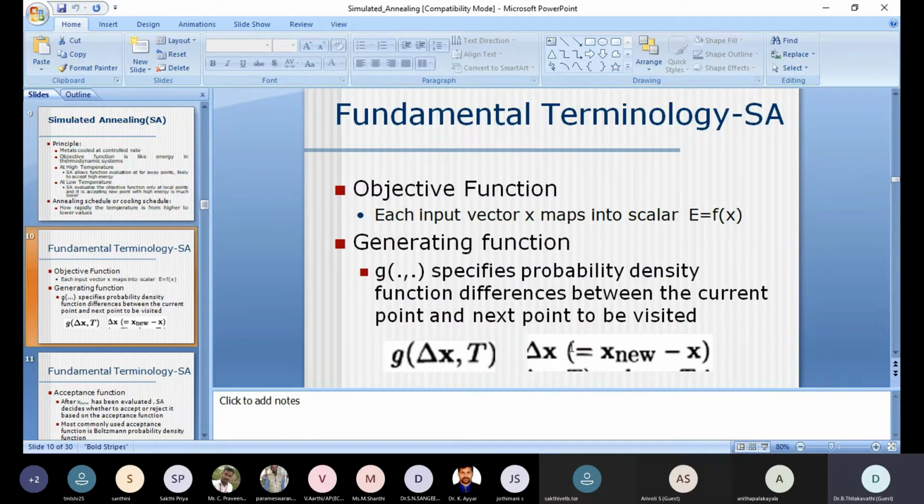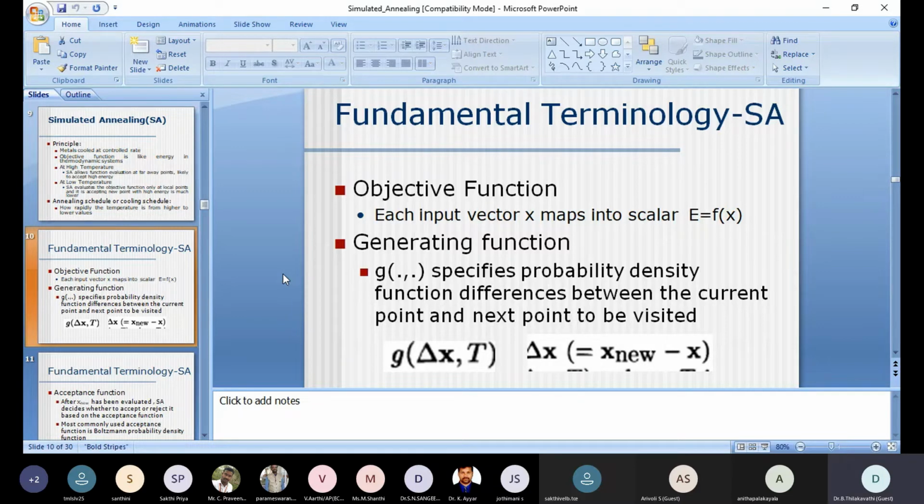So in order to implement simulated annealing, there are fundamental terminologies. So what are the terminologies? The first thing is the objective function. So the main thing is the objective function. What is the objective that will be given in our hand? The objective is here called E is equal to f of s. Why is E specified here? Which means E is the energy function in the case of thermodynamics.